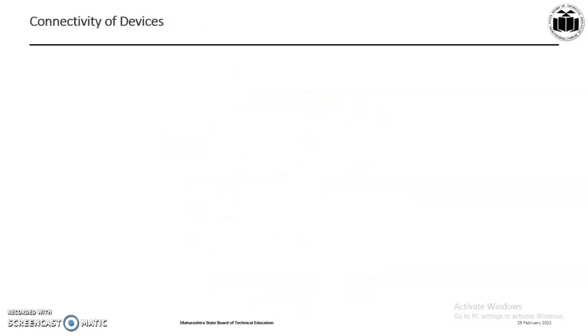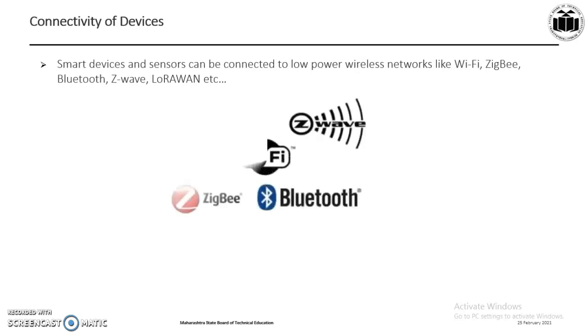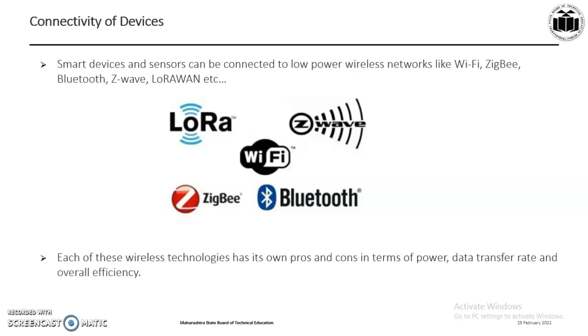The next component is the connectivity of the devices, which is one of the most important parameter. Smart devices and sensors can be connected to the low power wireless networks like Wi-Fi, Zigbee, Bluetooth, Z-Wave, LoRaWAN, etc. In some cases, a wired connection can be also preferred.